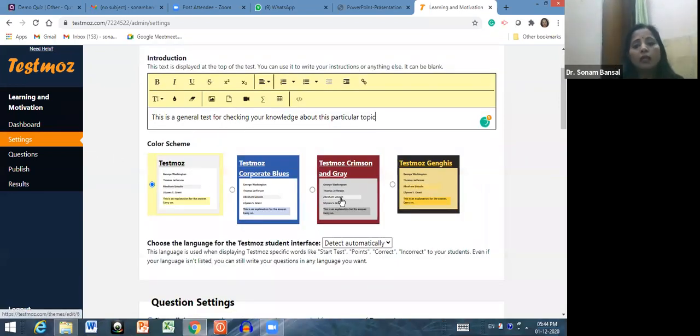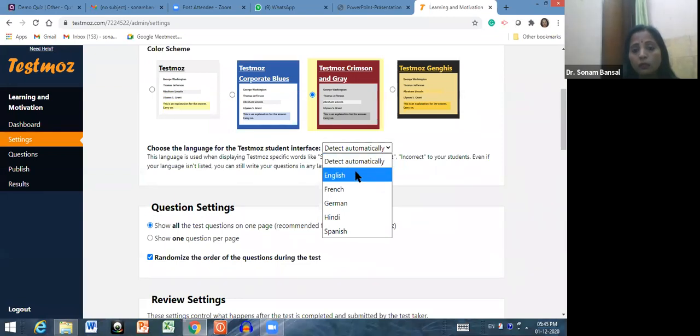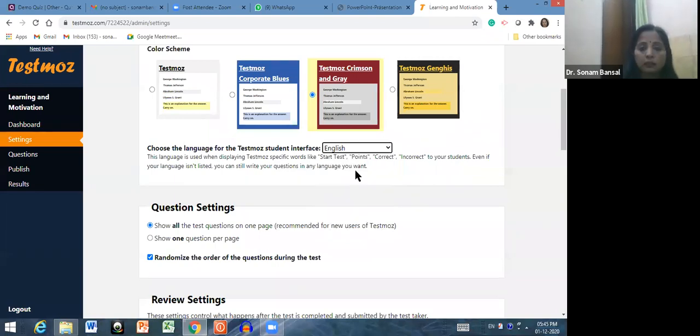Now, after this, it will ask you to set the color scheme. You want corporate blue or gray or this basic template. So I want this maroon gray template. Okay. Then if you want to choose a language, then you can click here, detect automatically, or you want to choose English as your basic language, French, German, Hindi, Spanish, then you can do that. So I am clicking here English, let's suppose. Or if you don't want to set, then you can choose detect automatically also.